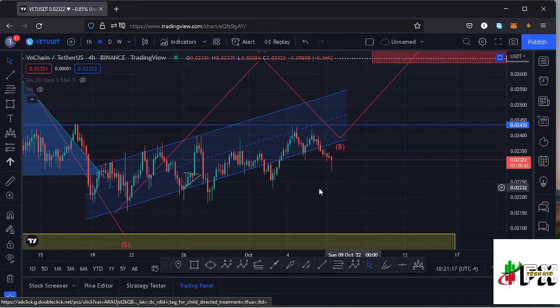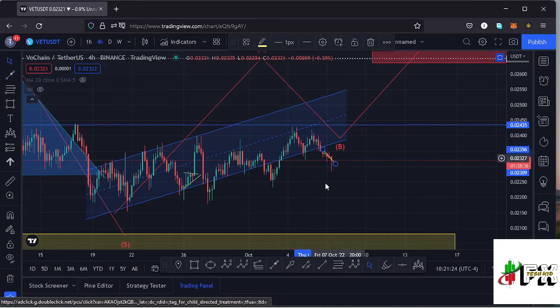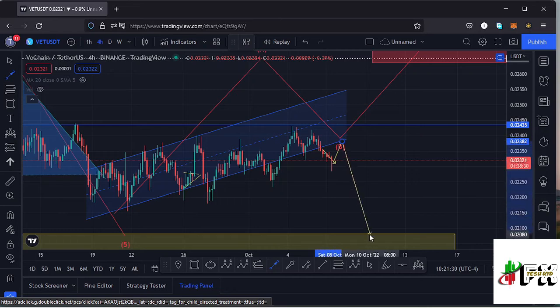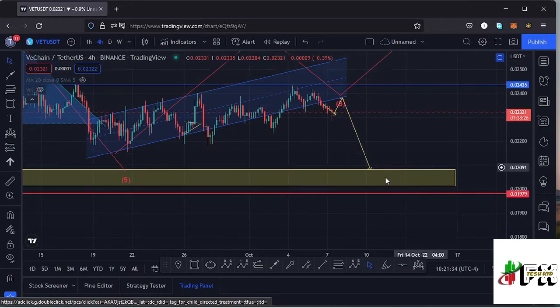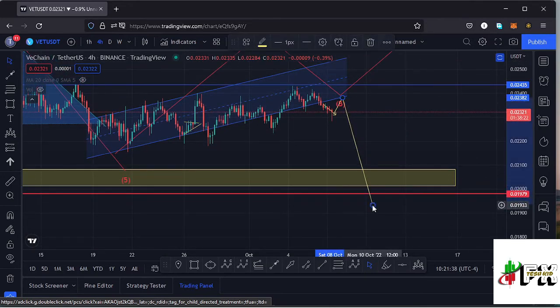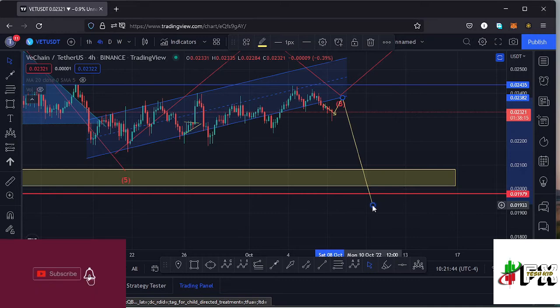Today we have seen another breakout right here, and this gives me the key scenarios that can play out on this chart. It's possible that this time the breakout is going to be a success, maybe even see a retest of the lower side of the channel, and once that plays out, then I would expect us to continue heading lower to that key area of support at around the $0.02 mark. And in case we lose that key area of support and continue pushing lower, then I would expect also my head and shoulders pattern to play out, because we'll be seeing a breakout out of that head and shoulders pattern also, and we have a target area back to around the $0.01 mark.